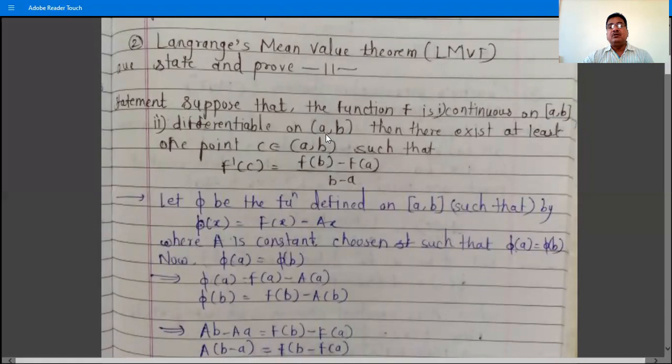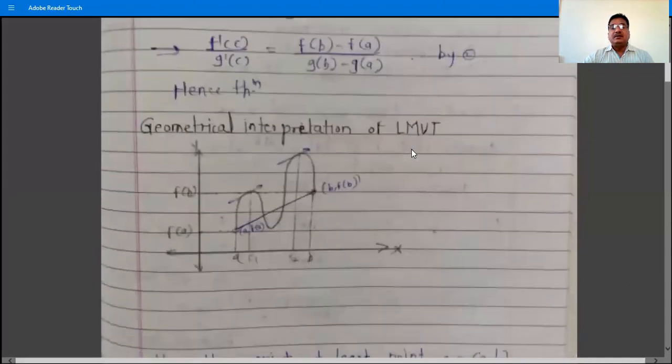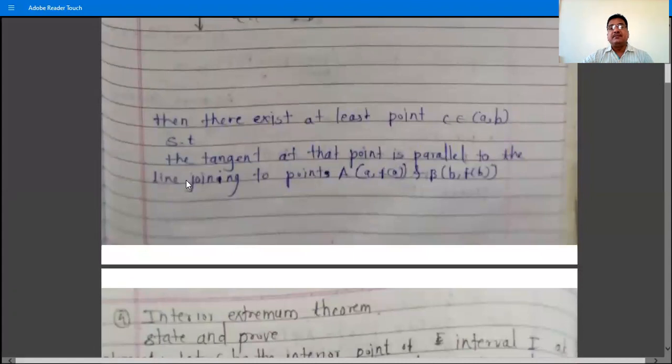number 2, differentiable on the open interval (a, b). Then there exists at least one point c belonging to the open interval (a, b) such that. Up to this, write the same sentence, and then such that the tangent at that point is parallel to the line joining these two points, that is capital A, f of a, and capital B, f of b.